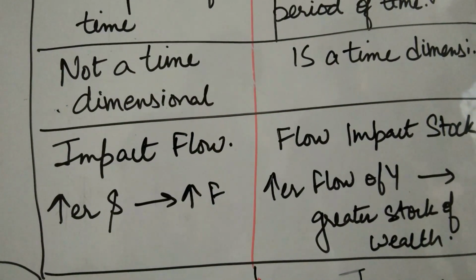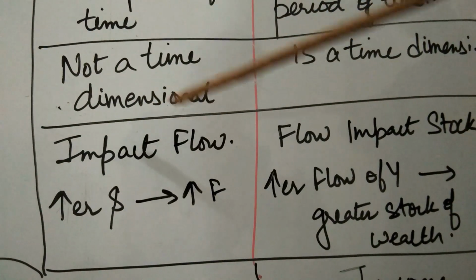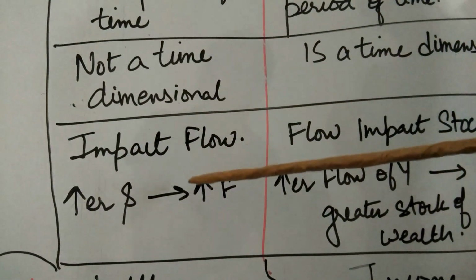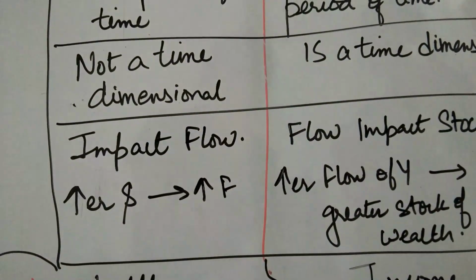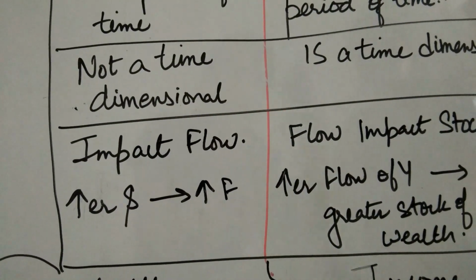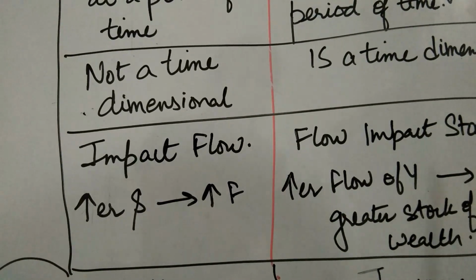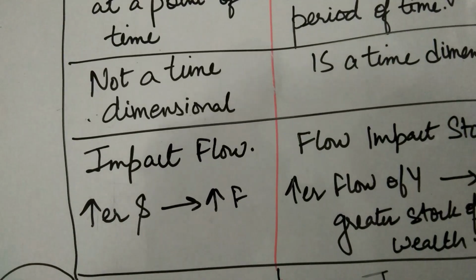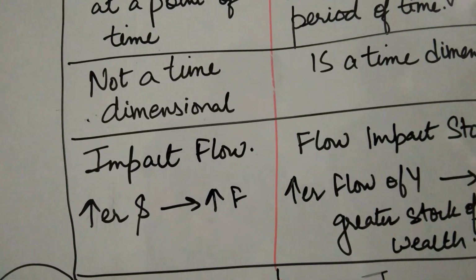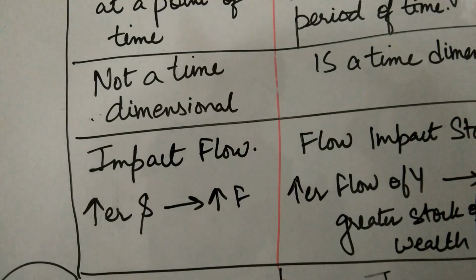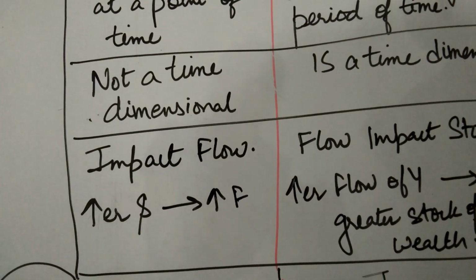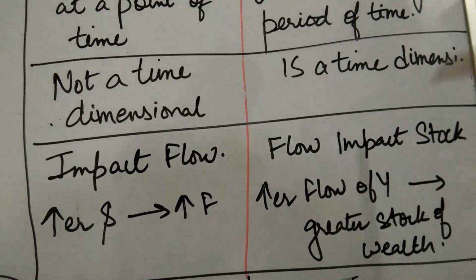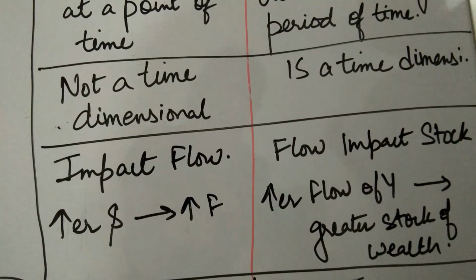Third point, which is very important, says stock impacts the flow. If we have a greater value of stocks, this will lead to an increase in the value of the flow of goods and services, and also the flow impacts the stock. If we have a greater flow of income, this will lead to a greater stock of wealth. Therefore, from the third point you get to know that the stock and the flow concepts are mutually interrelated or interdependent. I'll be explaining that in the next two to three minutes.